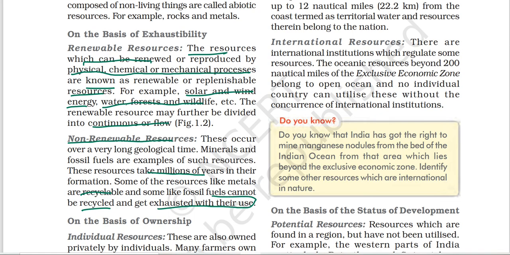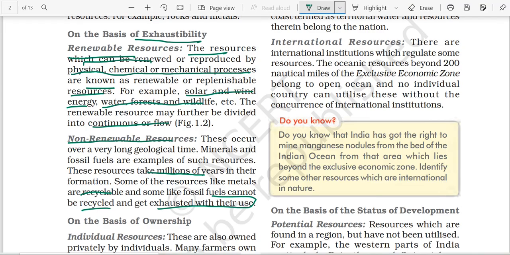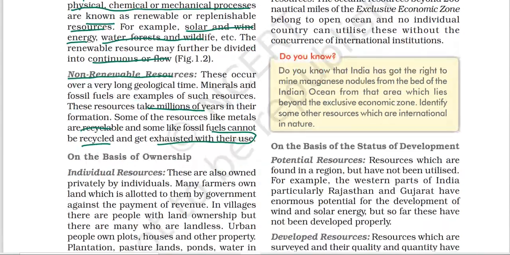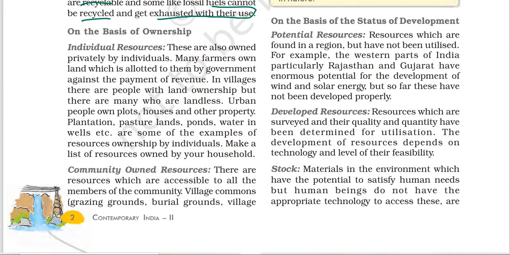So you are on the basis of exhaustibility, renewable and non-renewable resources. And the question can be from the example also. They will give the example, then they will ask whether it is renewable or non-renewable resources. Then after that, on the basis of ownership, if you have your house, this is an individual resource. Then if it is about a park, community hall, temple, mosque, church, they all are community owned resources.